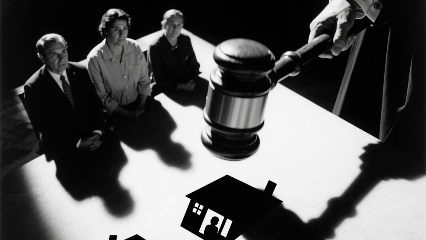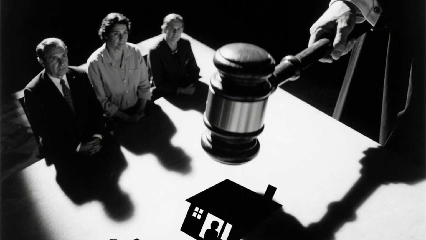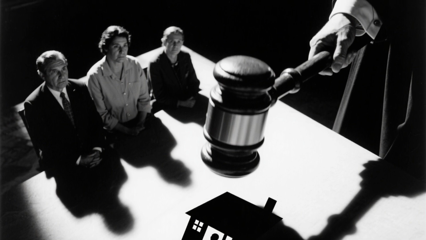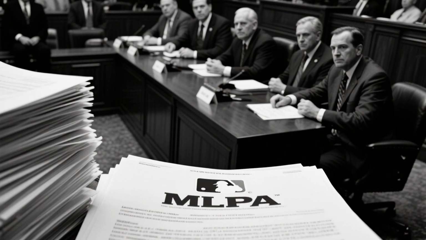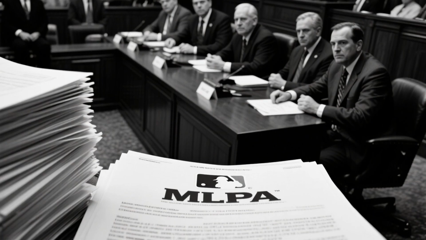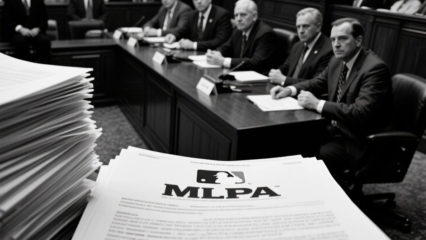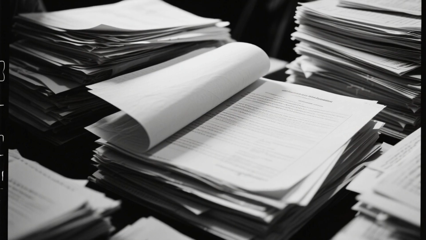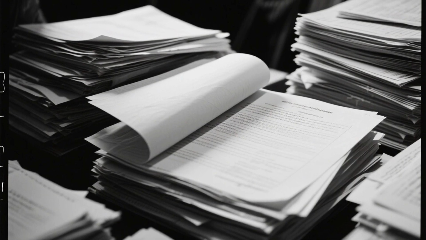The real game changer came on March 31st, 1995, when U.S. District Court Judge Sonia Sotomayor, the future Supreme Court Justice, issued an injunction against the owners. The MLBPA had appealed to the National Labor Relations Board, arguing that the owners' unilateral changes, like imposing a salary cap and altering free agency rules, were illegal. Sotomayor agreed, restoring the terms of the expired CBA.